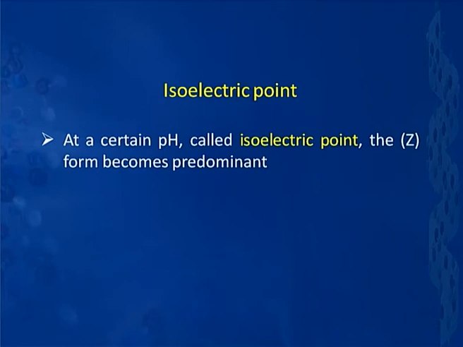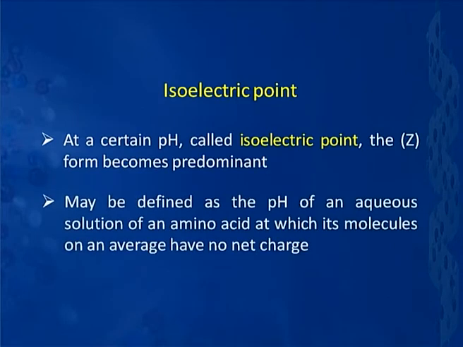That pH, when the amino acid exists primarily as a zwitterion, is called the isoelectric point. That means we can define the isoelectric point to be the pH of an aqueous solution of an amino acid at which its molecules on an average have no net charge, which implies that they are zwitterionic, because when your molecule is zwitterionic, there is an equal number of positive and negative charges. So, the molecule as a whole is neutral.